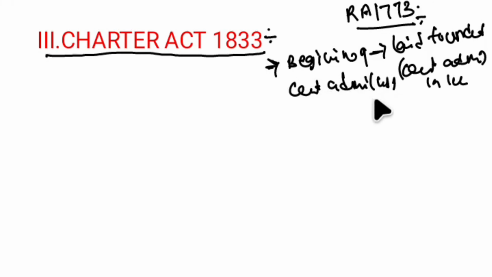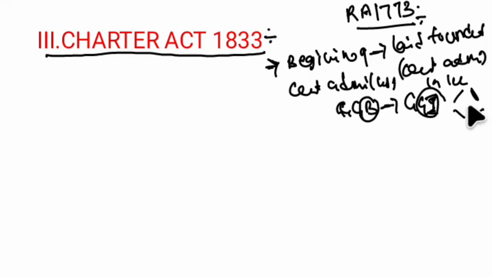How? The Governor General of Bengal was transformed into the Governor General of India. Previously he was of Bengal, but now it has transformed into India. So he can take control of all the British provinces present in Indian territory. That's the meaning of the phrase Governor General of India.